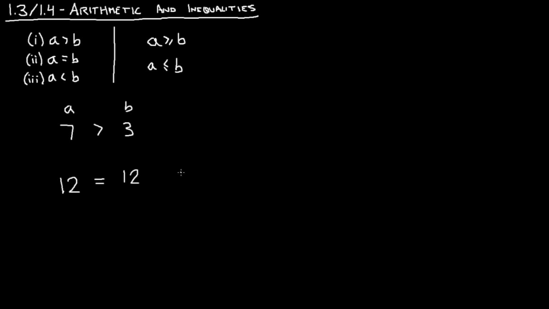What I wanted to bring up with being mutually exclusive is that if we use these other ones as well, I'll call this condition 4 and condition 5, it's possible that if these are the same number, they can belong to both condition 4 and 5. So we can say 12 is greater than or equal to 12, or 12 is less than or equal to 12.